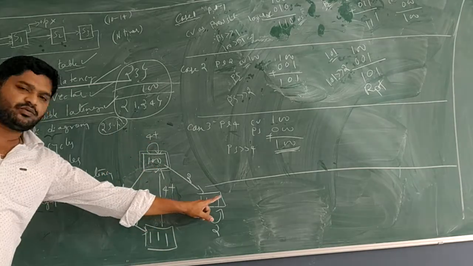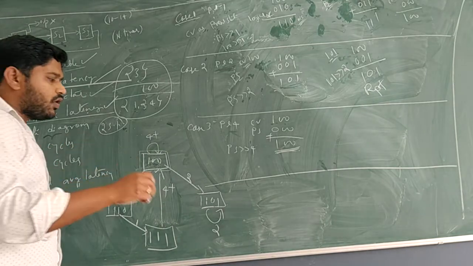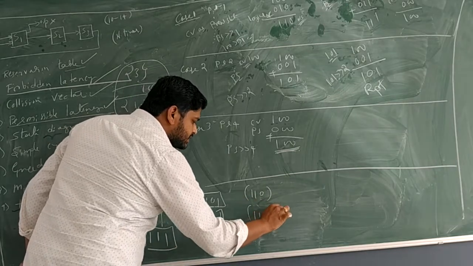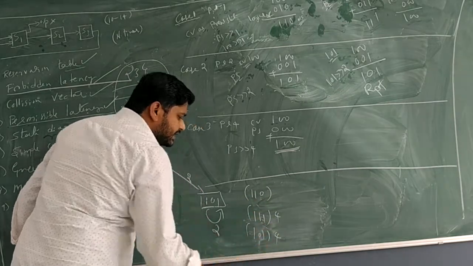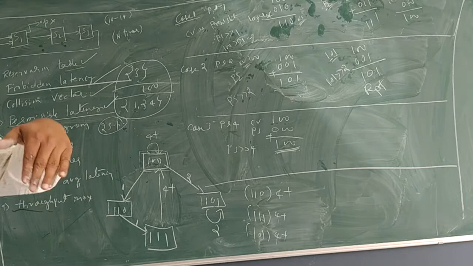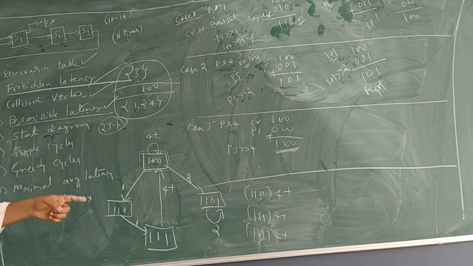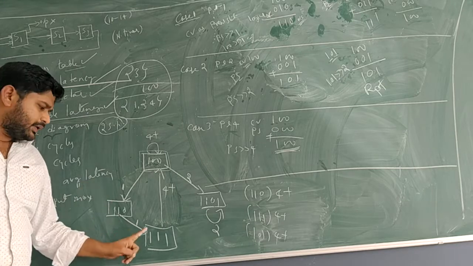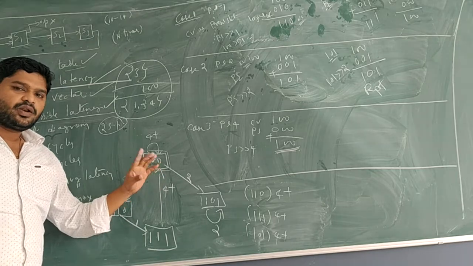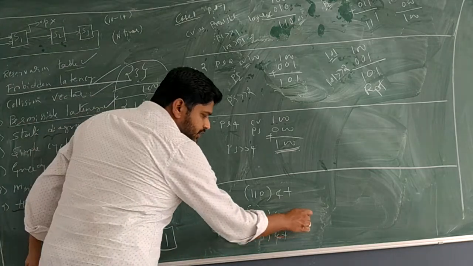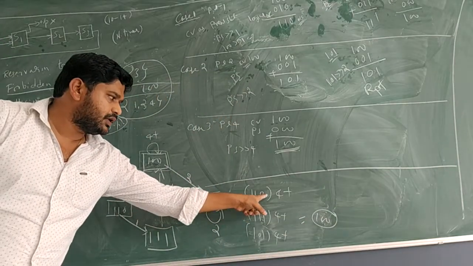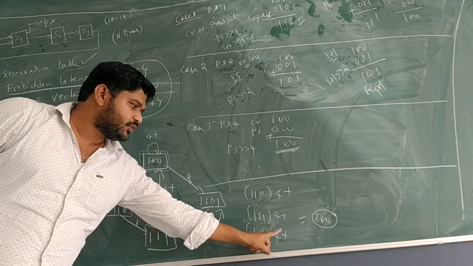110, 111 and 101. Now from this, what we have to do is 110 with the highest latency, 111 with the highest latency, and 101 with the highest latency. Highest latency means what? 4 plus 5, 4 plus 4 plus. 4 plus means 4 or more than 4. Okay. So now, very important. 111 with the 4 is already defined towards what? 100. Now what is not yet defined? Now 2 things are not yet defined. 110 with the 4 plus, 101 with the 4 plus.